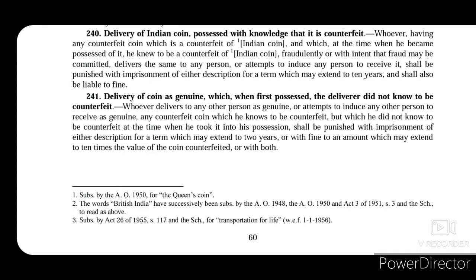Then this person, even though he did not know that it was a counterfeited coin, shall be punished with imprisonment of either description for a term which may extend to 2 years, or with fine which may extend to 10 times the value of the coin counterfeited, or with both. So he may either be imprisoned for 2 years or he will be awarded a fine which may extend to 10 times the value of the coin counterfeited. So say for example, if the person was trying to deliver a counterfeited coin of 10 rupees, then he will be fined 100 rupees. That means 10 times the value of such coin that was counterfeited.